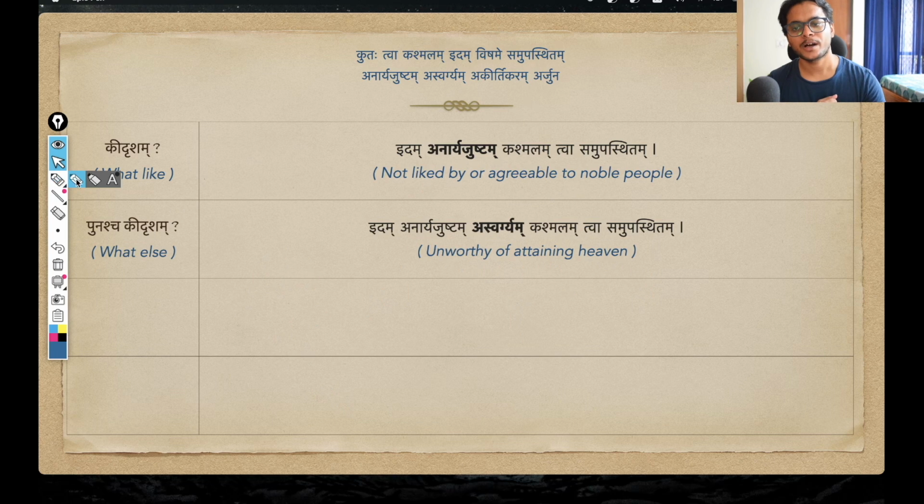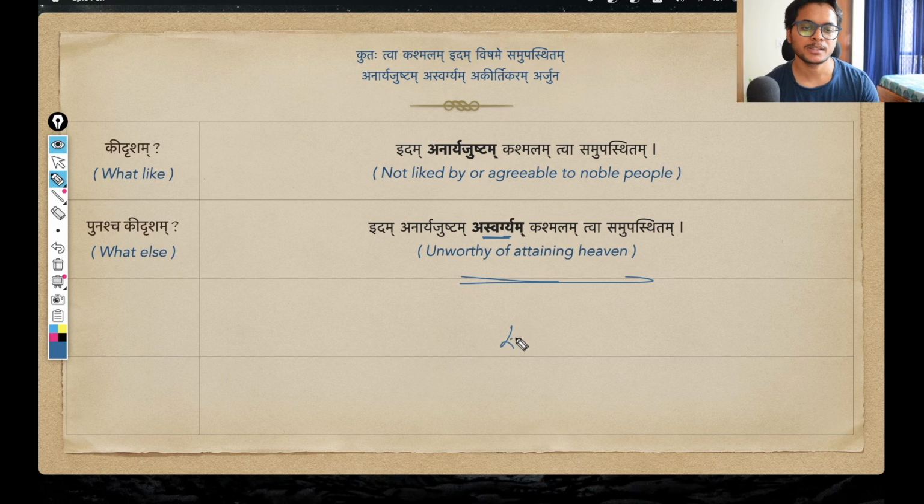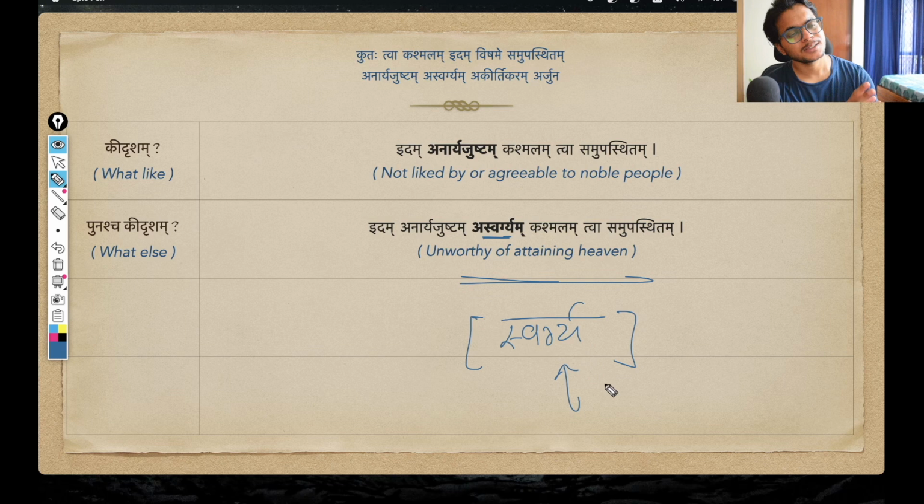Now we have another adjective, aswargayam. This is another adjective that Krishna uses. Aswargayam means unworthy of attaining heaven. The pratipadik is swargaya, and swargaya simply means something that is worthy of heaven, something that is worthy to attain heaven. That is the meaning here.